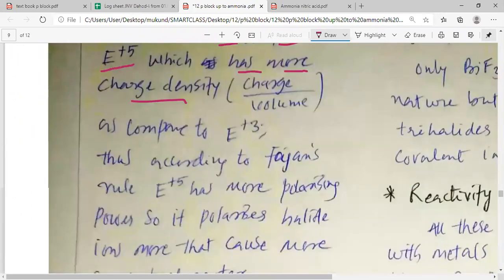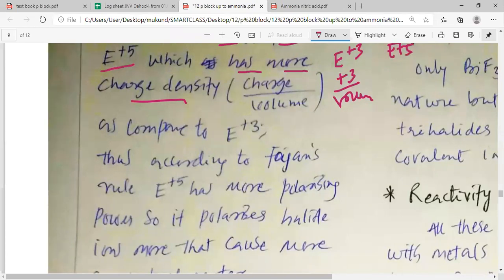So if you compare, for E+3, my dear students, the charge is +3 divided by volume, and for E+5, the charge is +5 divided by volume. Now, as we have two values, +3 divided by volume and +5 divided by volume, it is easy to understand that +5 divided by volume is greater than +3 divided by volume. And that is why the charge density on E+5 is more than on E+3.